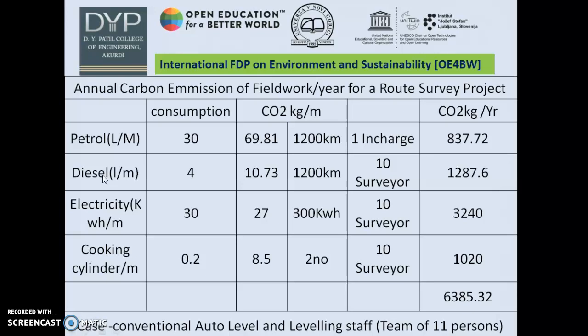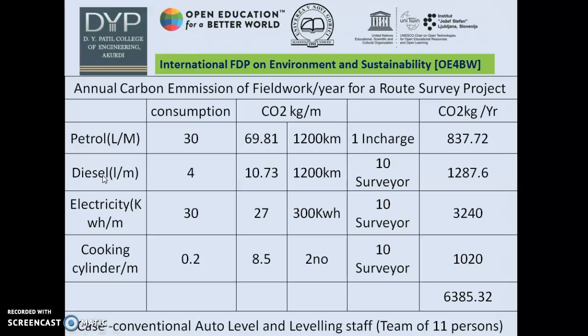So for the whole month, against the consumption of 30 liters, she will be making an emission of 69.81 kg of carbon dioxide. The diesel requirement will be there for the movement of the surveyors or assistants, which are assumed to be 10 in number. However, the figure 4 is representing the 4 liters consumption per month for a single surveyor. So for him, the carbon emission will be 10.73 kg per month.